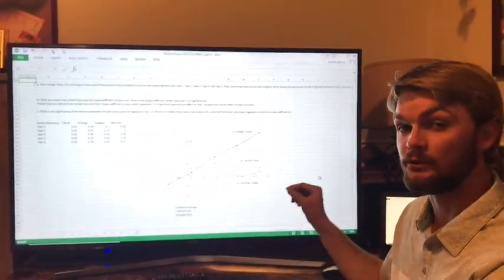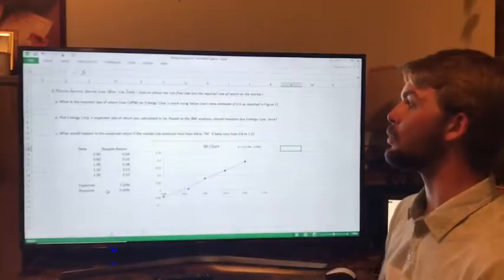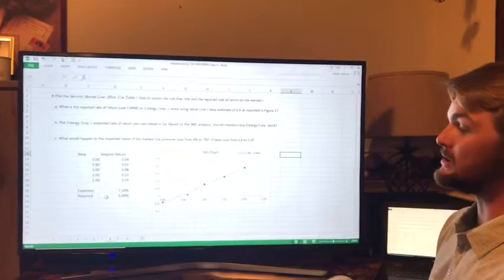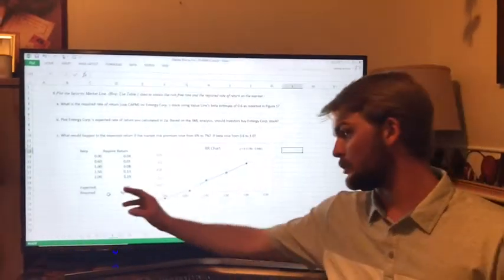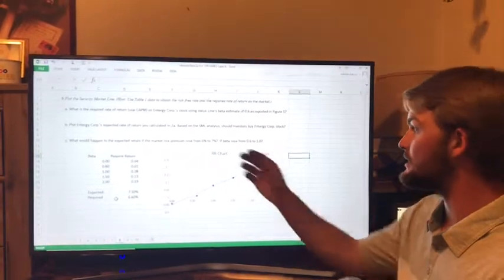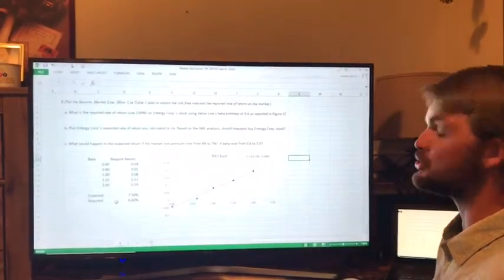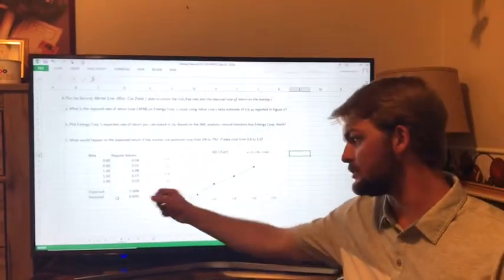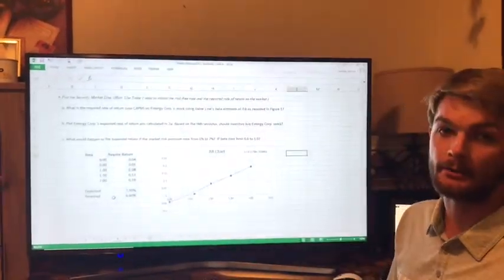Here I calculated the required rate of return using the CAPM on Entergy stock with a beta of 0.6. We found that the required rate is 6.60%. Now, they ask us if investors should buy Entergy Corp. And I believe so because the expected return is higher than the required return.